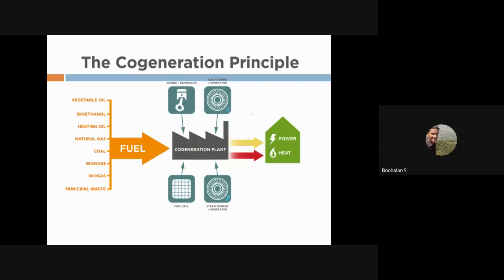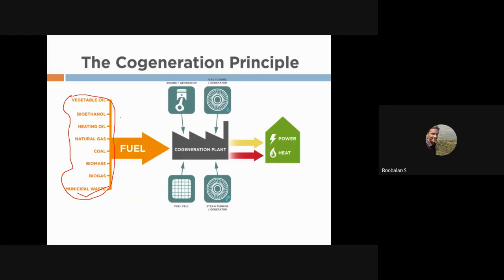So the principle is, we are going to convert vegetable oil or bioethanol or heating oil or natural gas or coal or biomass, biogas or municipal waste. So these are different kinds of input, right, for a cogeneration. For example, in a thermal power plant, we could have two types of input: coal or water hydro, right?